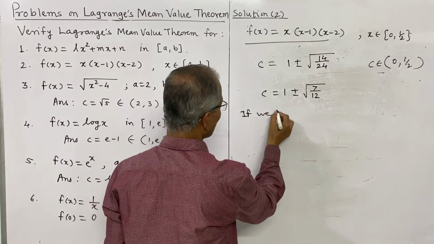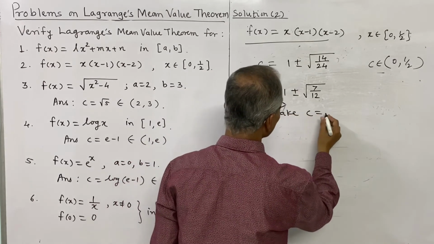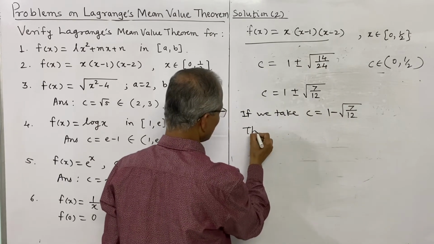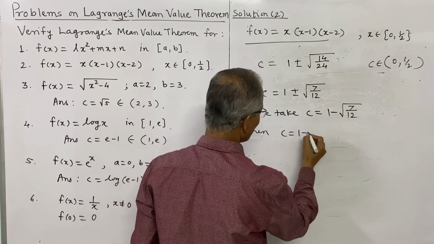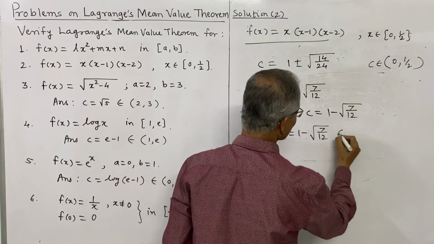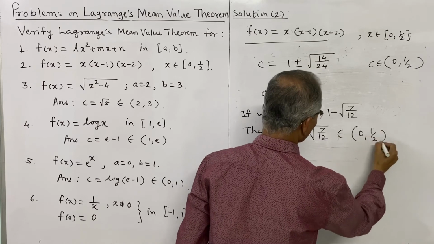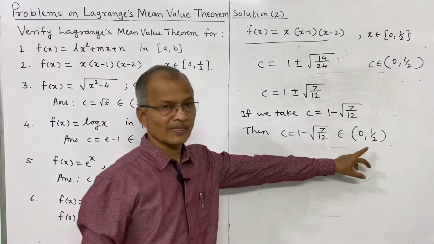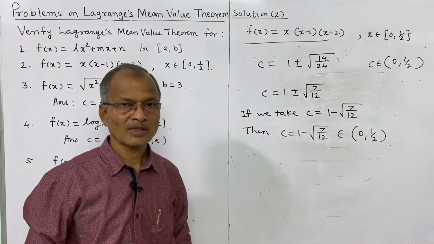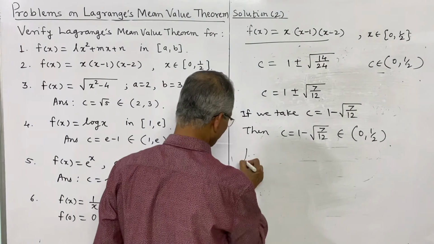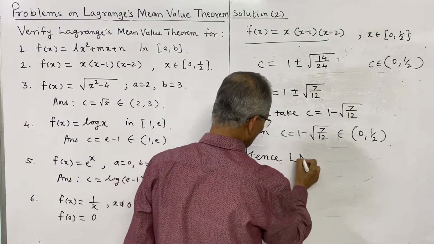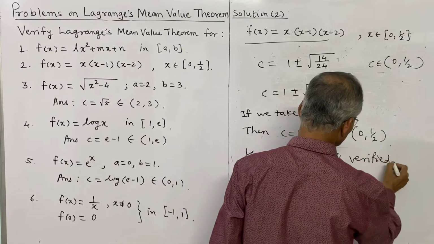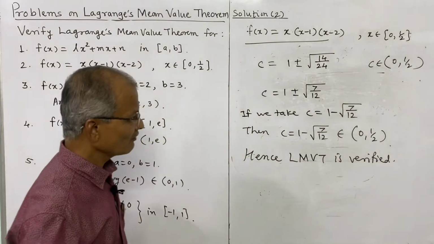So if we take C equal to 1 minus root of 7 by 12, then C belongs to the interval 0 to half, and thus we obtain the value of C in the open interval 0 to half, and that verifies the Lagrange's mean value theorem. Hence Lagrange's mean value theorem is verified. So in this way we can verify.